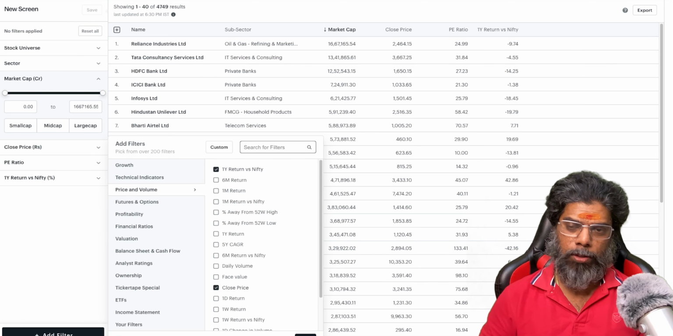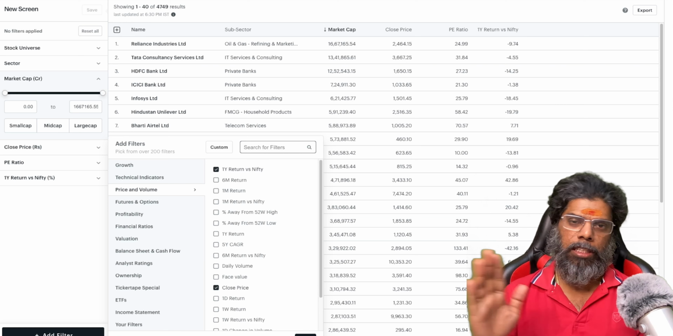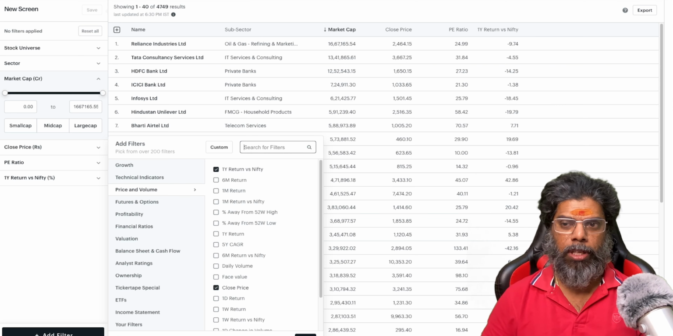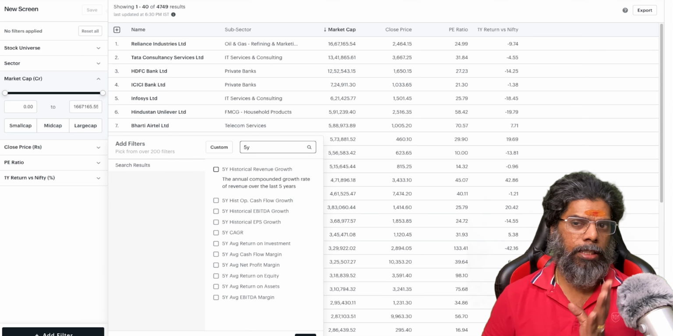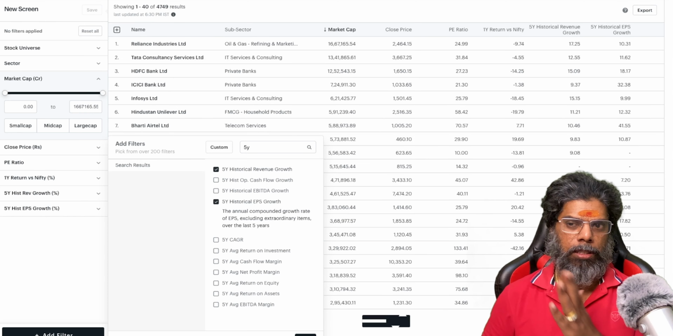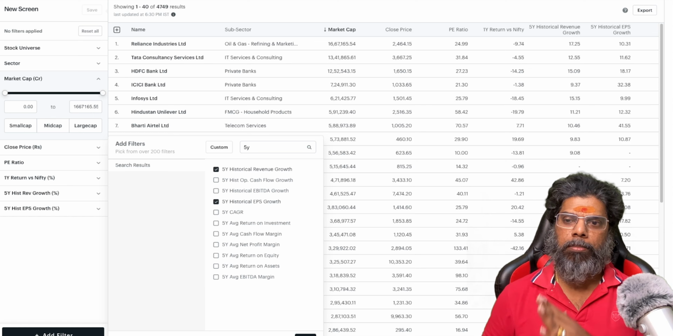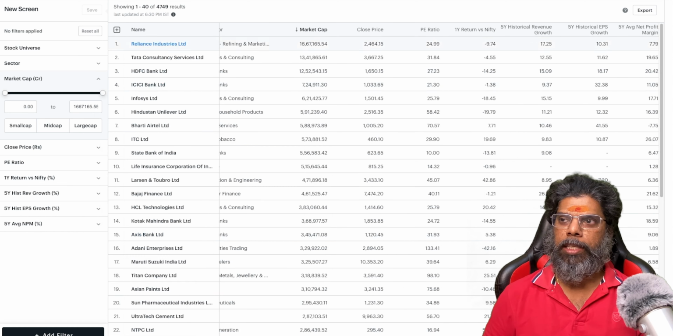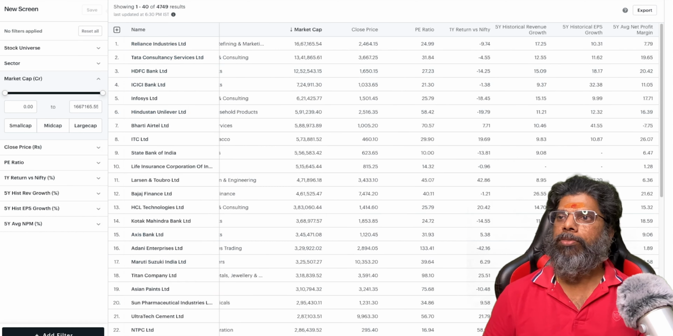Now I need to find stocks which have performed consistently in the past 5 years. So go for 5-year return. I need to check my 5-year historical growth, the 5-year EPS growth, and the 5-year profit margin. So you are getting the 5-year growth also now. If you see, the 5-year average revenue growth is 17.25.